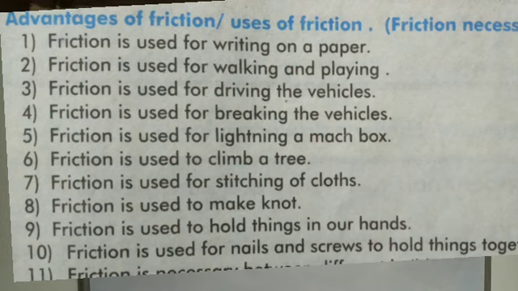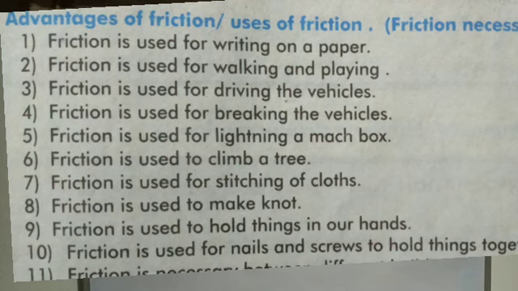It means without friction, then what happens? We cannot walk. Why? Because on a smooth surface we cannot walk easily. If a rougher surface is there, then we can walk easily. So because of the presence of friction, we can walk and play easily.